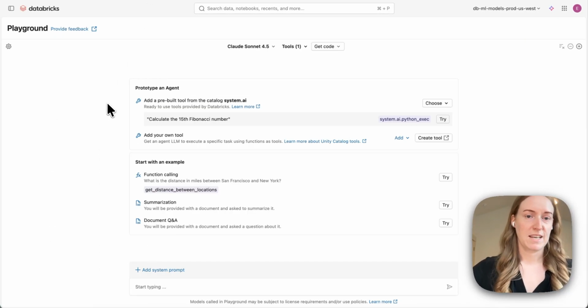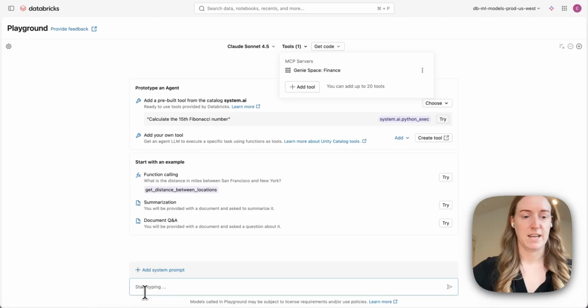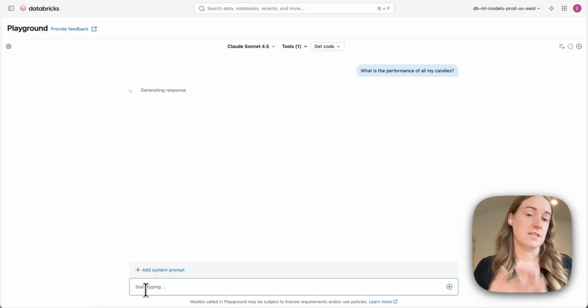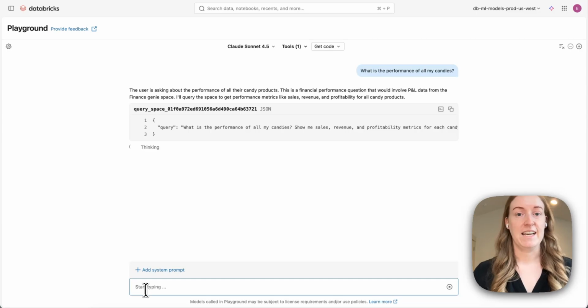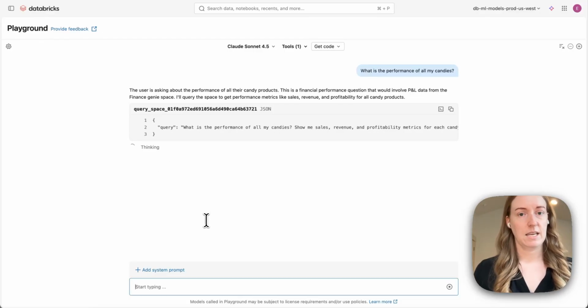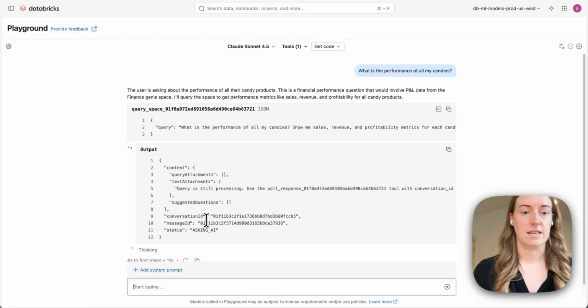And so jump in. I can see here that I have my finance Genie space in here. And since I did create this one, I know how to ask a question of it. So what is the performance of all my candies? This is my fake AI candy company, and I have a number of different candies that I'm offering. This has my finance and P&L information. You can see it's issued that query to that Genie space. It's thinking, and we'll get an answer here in a second.